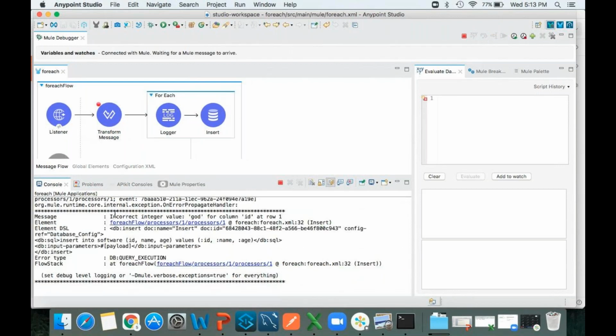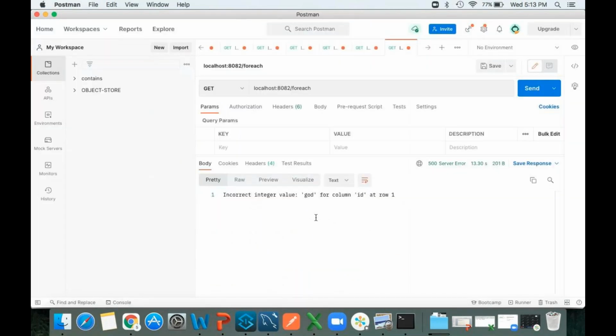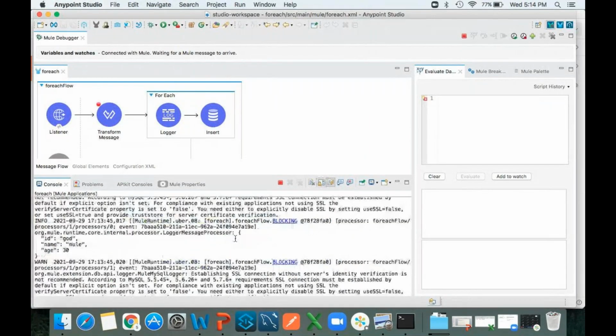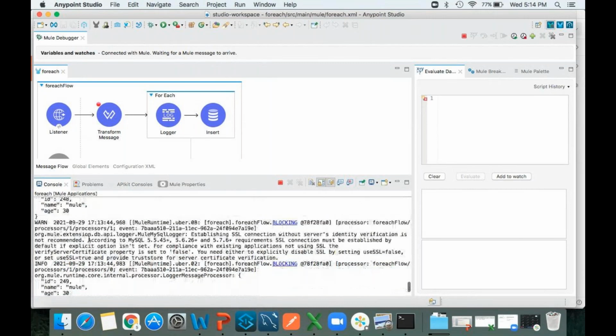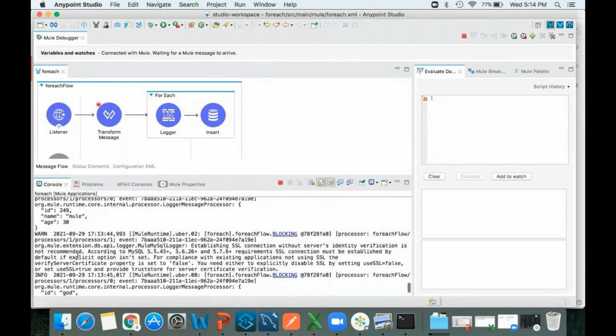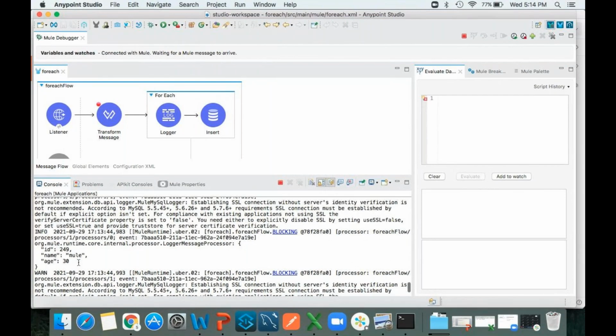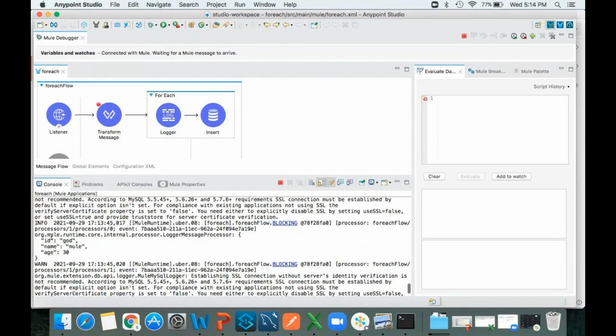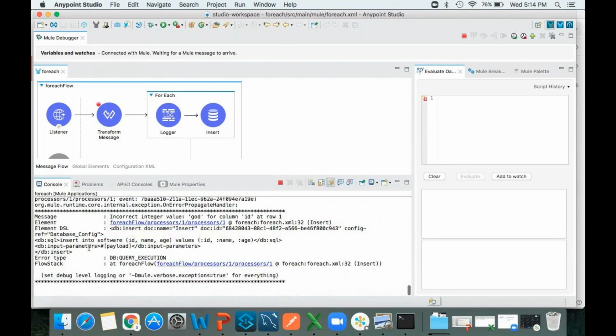Okay, can you see here? Incorrect integer value got for the column ID at row 1. But still all records got executed up to 249. Can you see 250 here? It got executed. That means here it got failed.